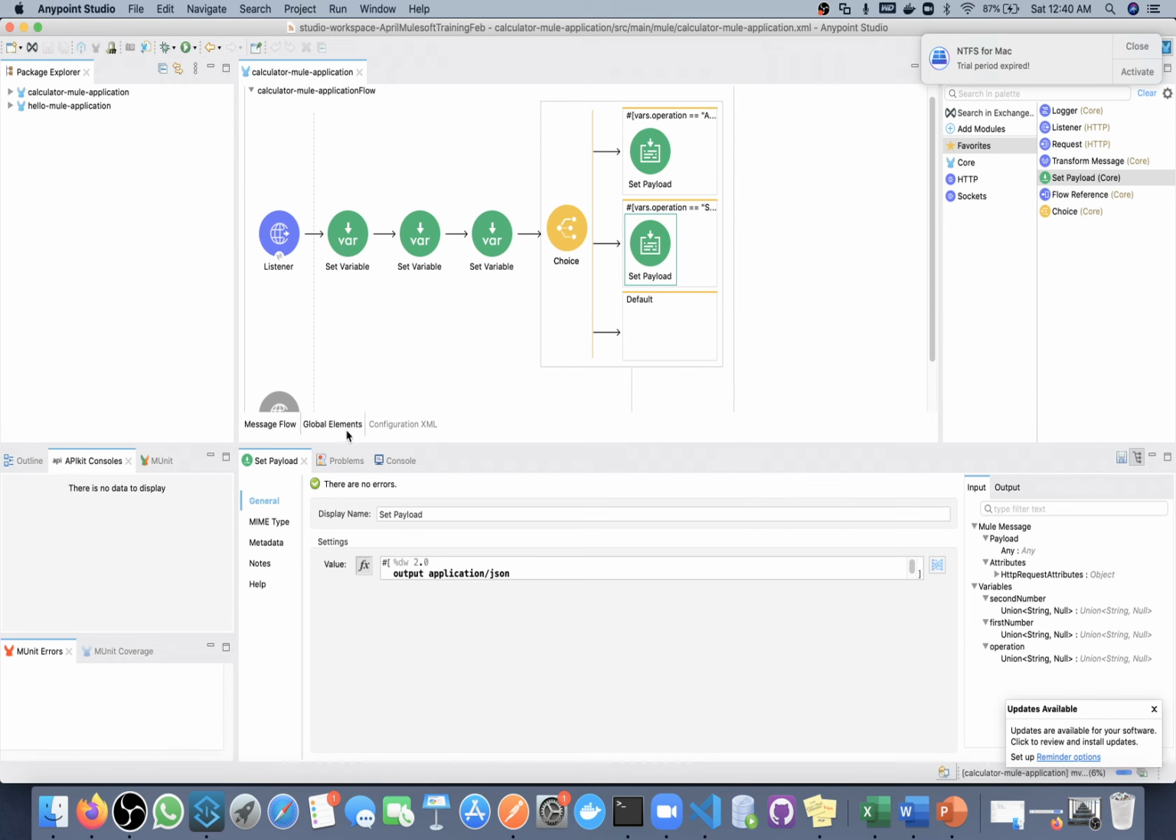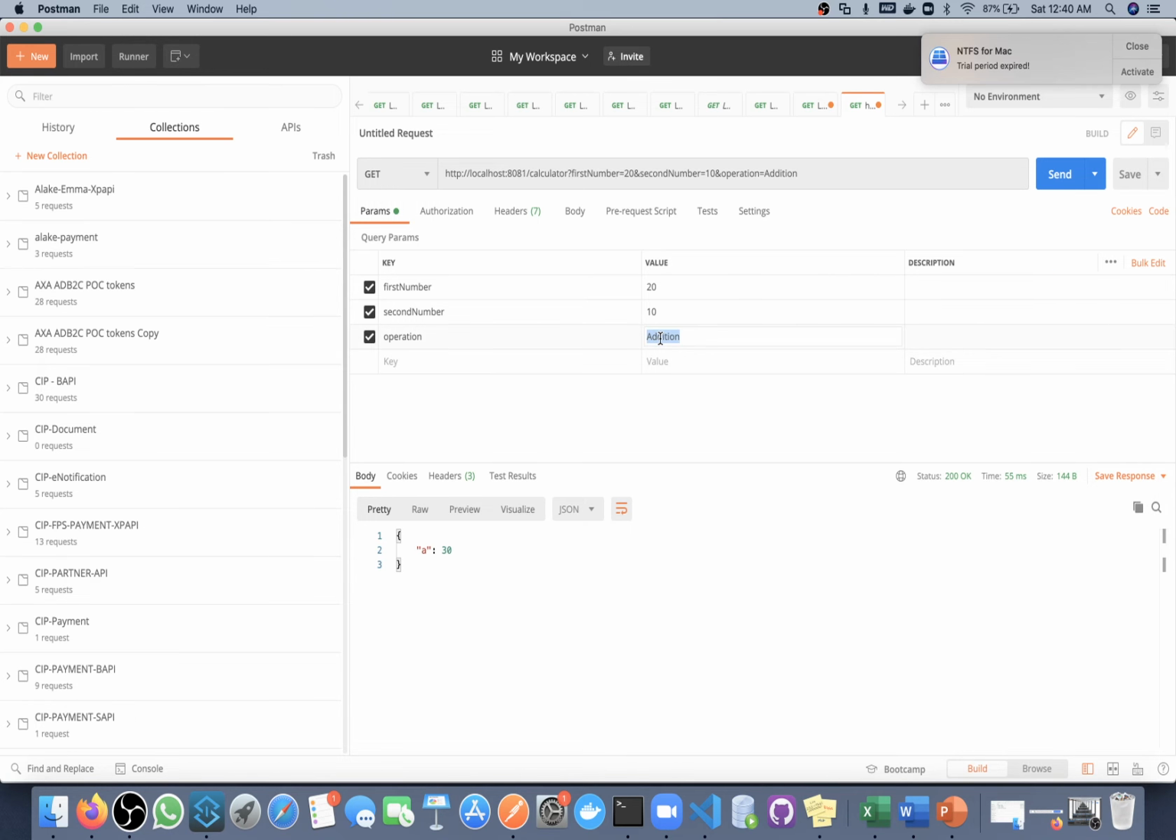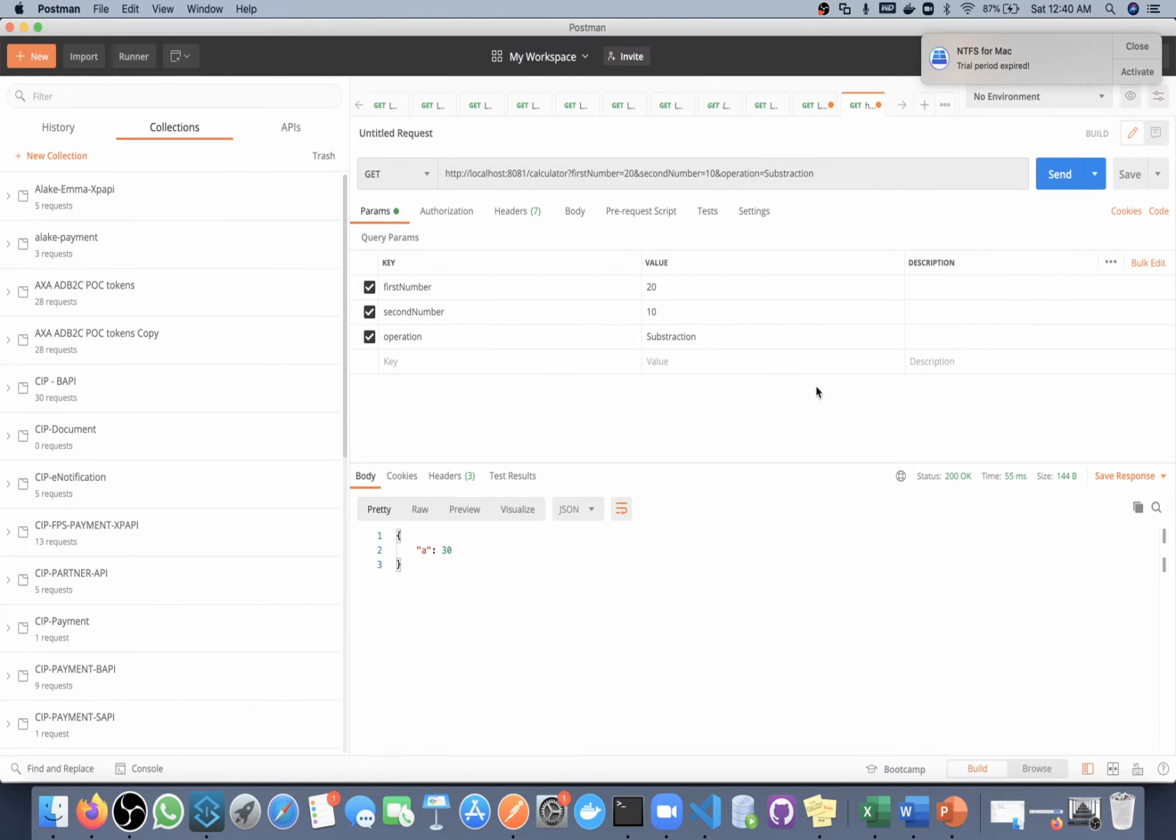Once I save this, automatic deployment will start again. This time from Postman, instead of addition I will pass subtraction. Okay, sorry. Deployment done successfully. So I will call this. This time I will get 20 minus 10, which is 10.